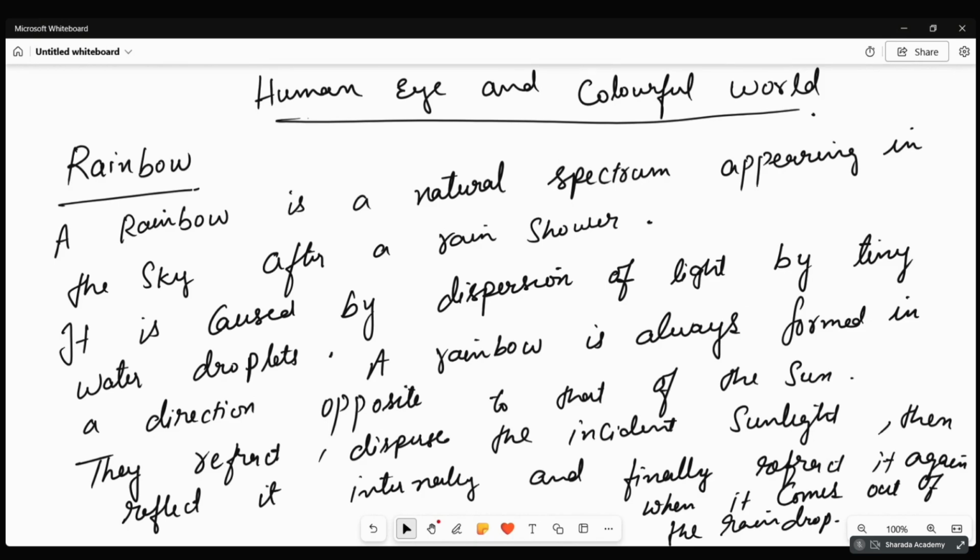Again I repeat, in the rainbow it is a natural spectrum, that is, different bands of colors that we see in the sky. It happens whenever there is rain and sunlight too. When sunlight passes through the water droplets, we can see this natural spectrum, that is the rainbow. So what is the phenomenon happening in the water droplet? When light goes from air to water droplet, there is a refraction of light. Why refraction? Because it is traveling from one medium to the other medium.